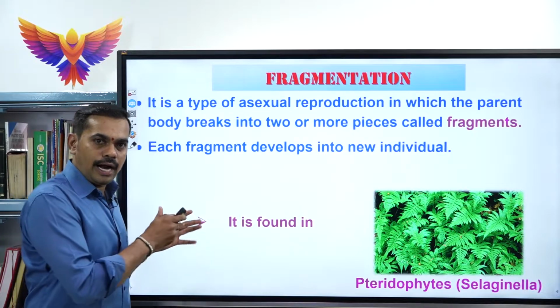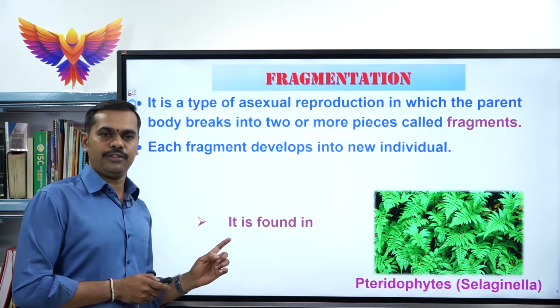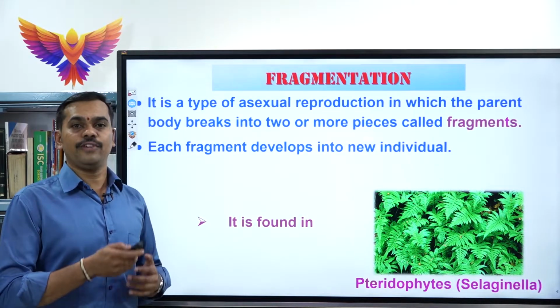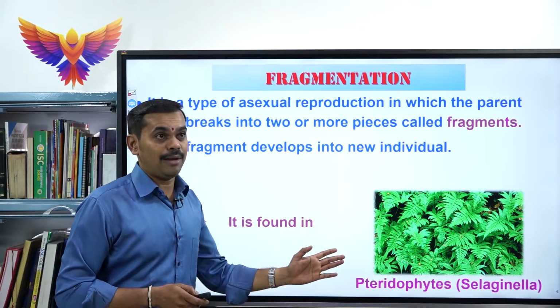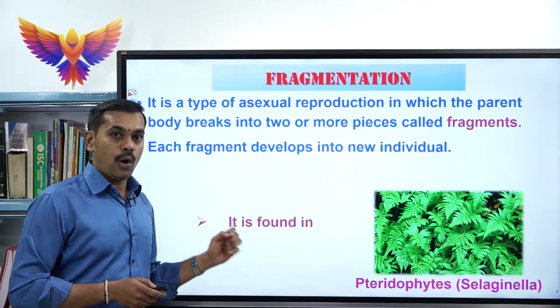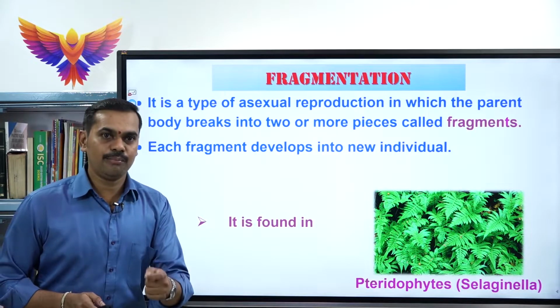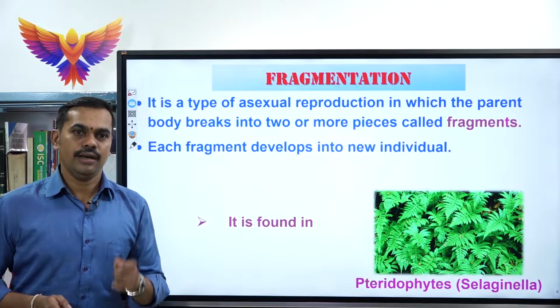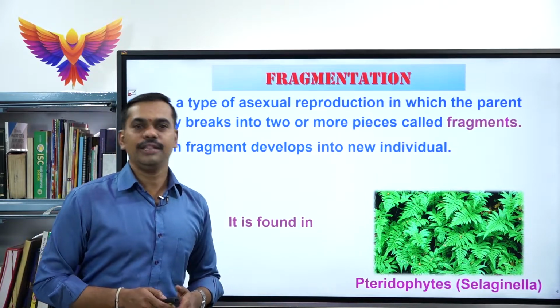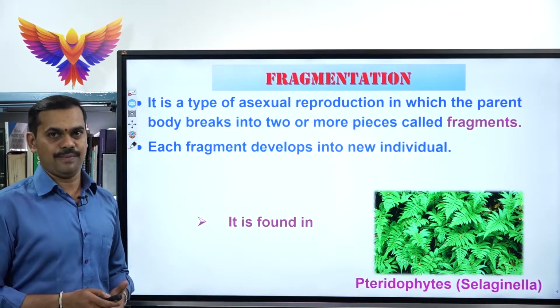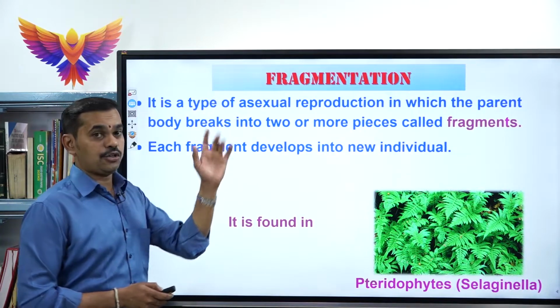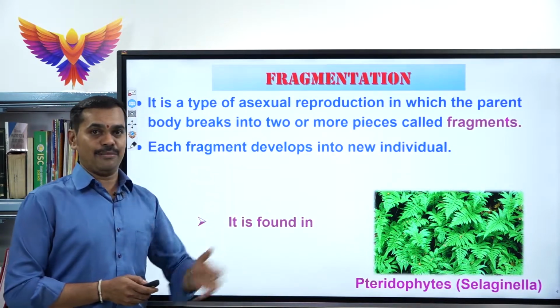Now children, under fragmentation we have studied the definition and the different examples, where a parental body breaks up into a number of fragments. Each fragment can develop into a new individual or organism. That is the exact definition of fragmentation.